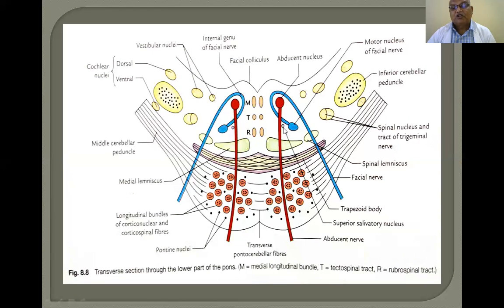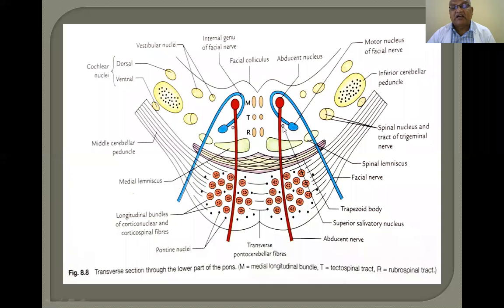Now, this is the superior salivatory nucleus, inferior salivatory nucleus. So, the superior salivatory nucleus, inferior salivatory nucleus and lacrimatory nucleus are collectively present here. They are present dorsomedial to the motor nucleus of the facial nerve, or on either side of the nerve fibers of the abducent nerve. Whereas this is not present in the section of the pons at the upper border.